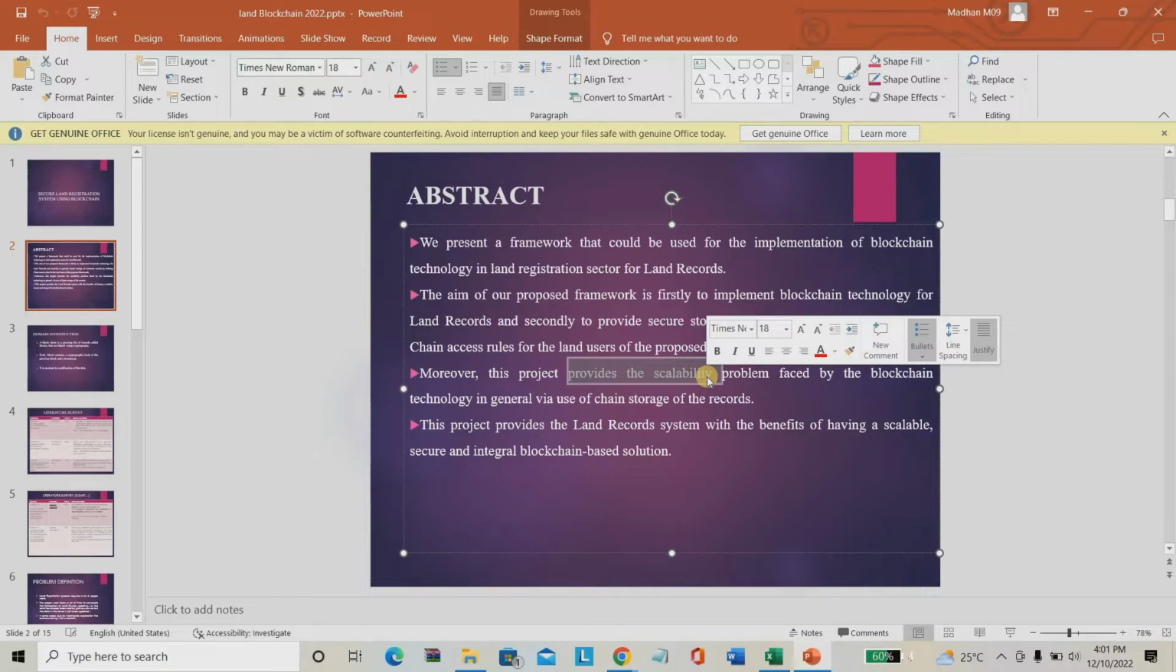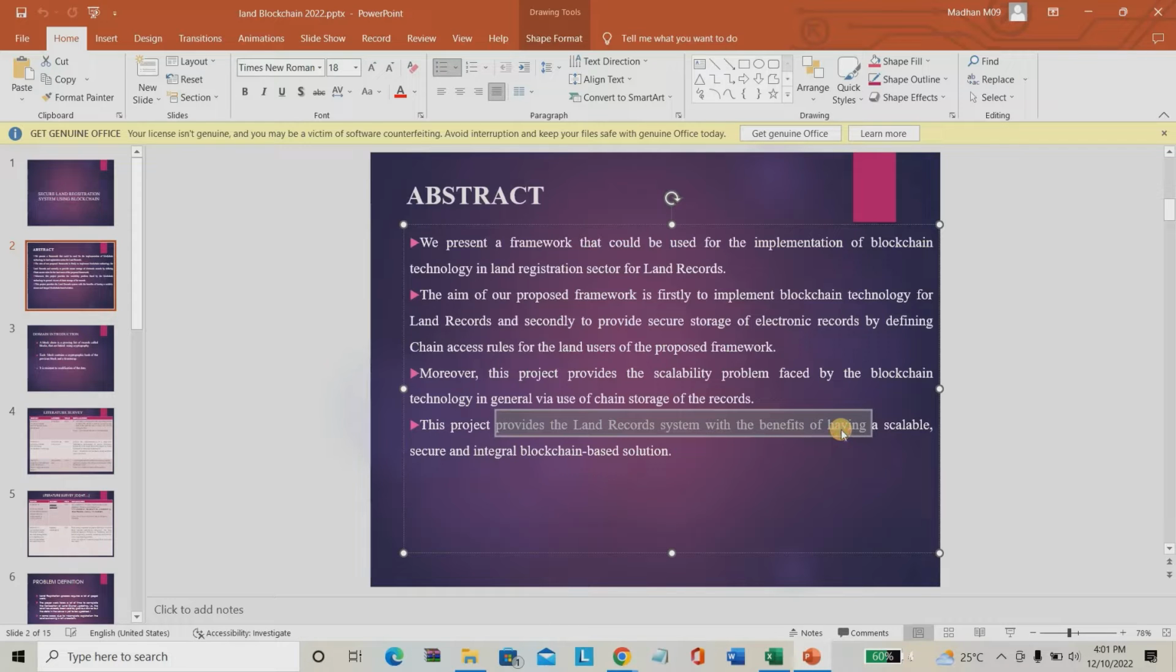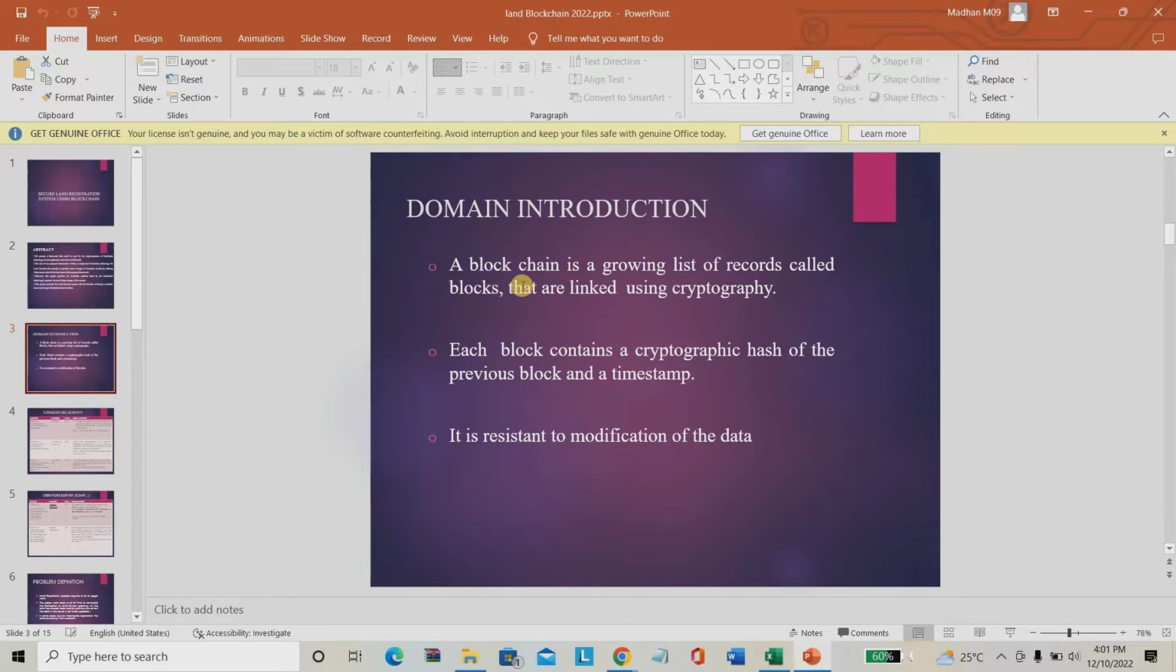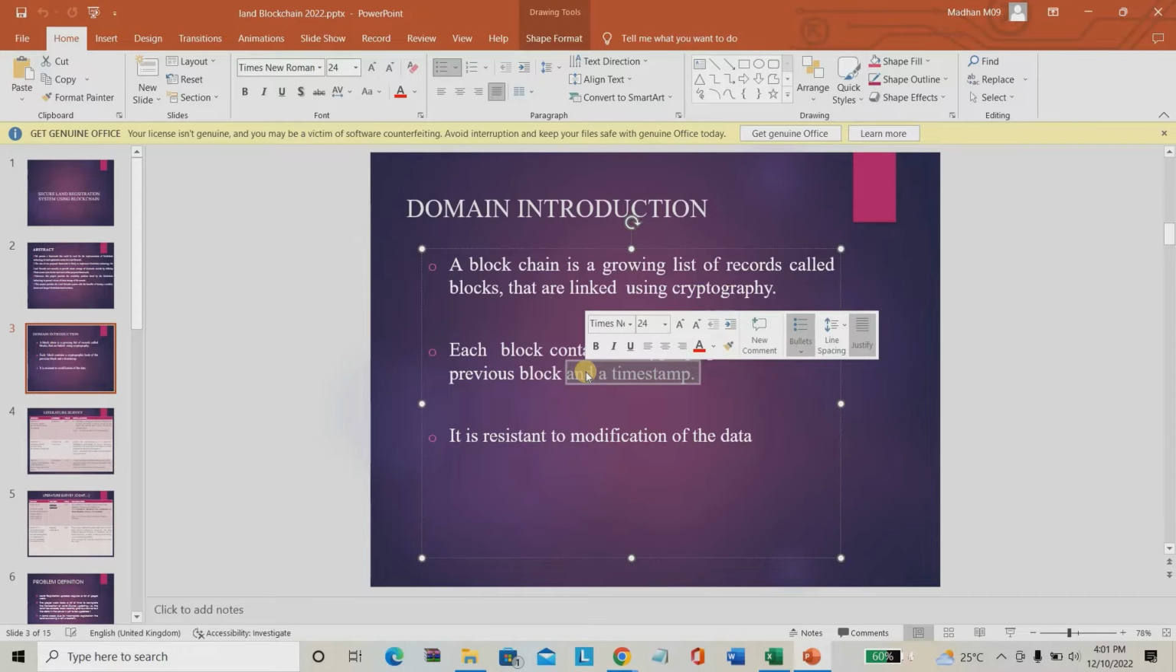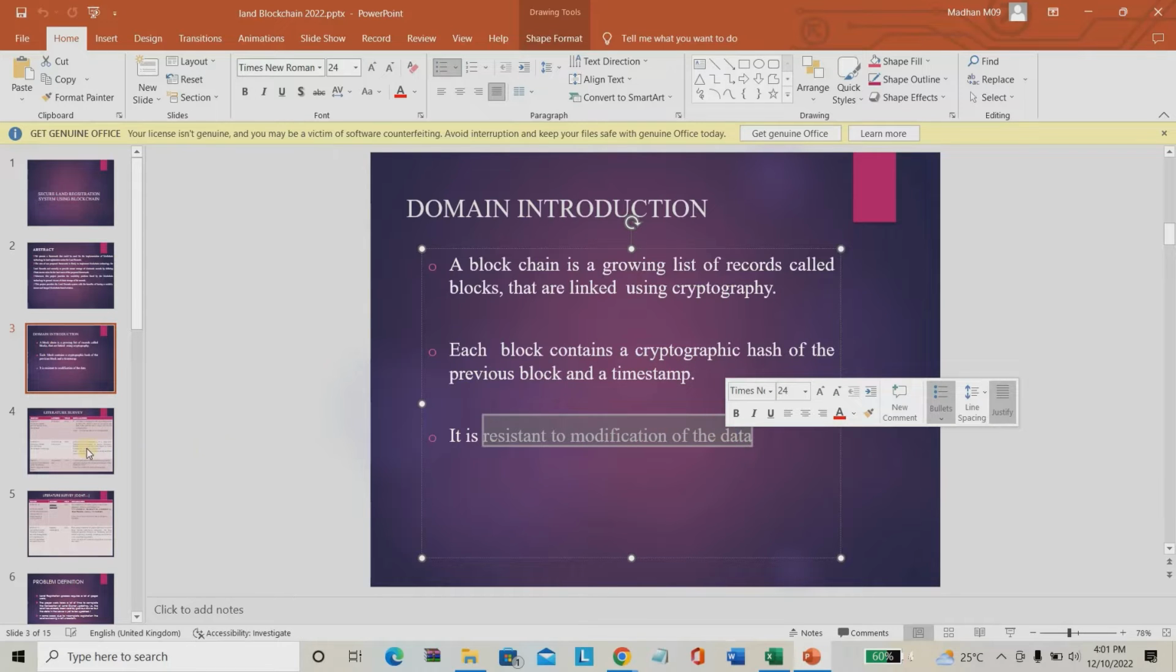What is the meaning of scalability problem? If you're providing many more details, the cloud will take a huge amount of space, but this project uses very little space, so the scalability problem will be reduced. The benefit is that it is scalable as well as secure. This project has an integral blockchain, so you are not using any external blockchain here. This project comes under the blockchain domain. Blockchain is a cryptographic hash format. All the data will be converted into hash format with a complete timestamp, and all the details will be interlinked one by one. It is completely resistant to modification. No one is able to modify the data.